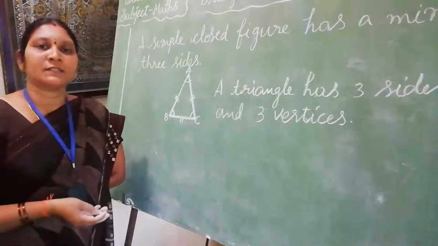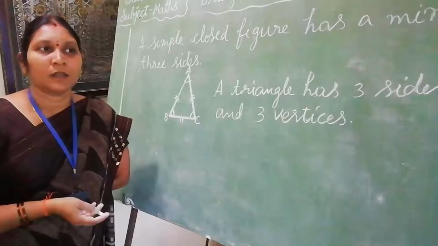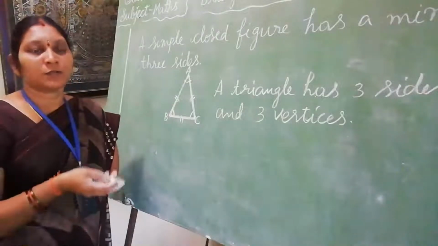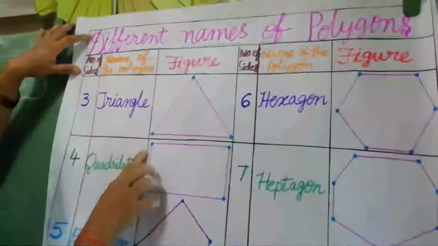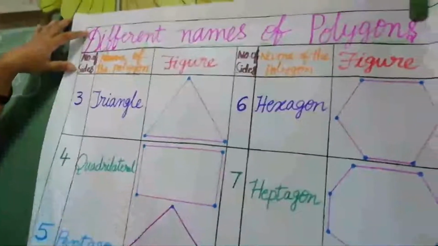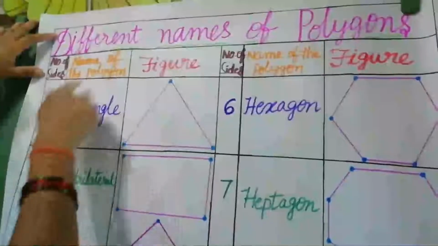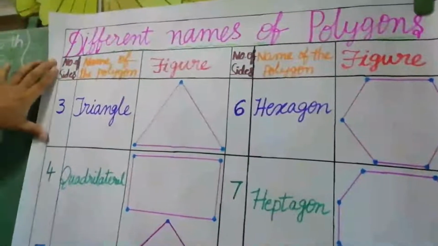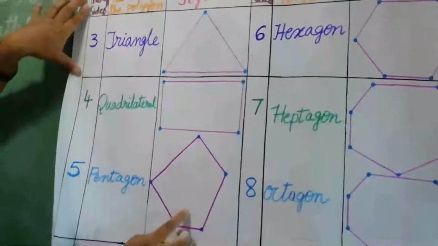Depending on the number of sides, there are different names of polygons. Now, I will show the polygons on the chart. Here see number of sides, name of the polygon and figure.